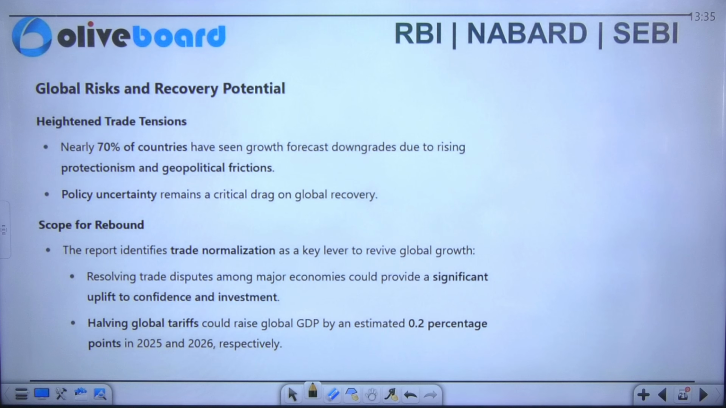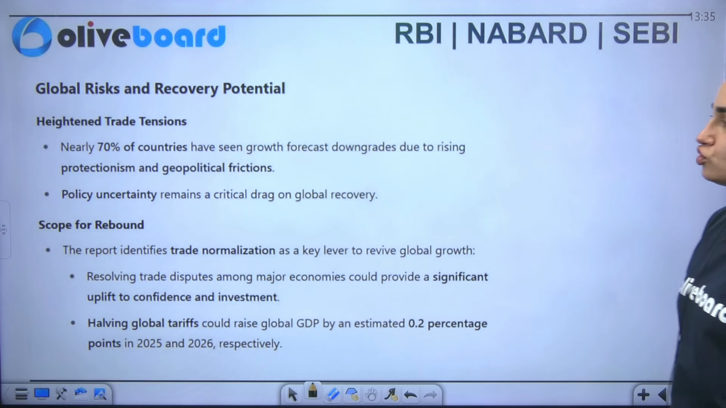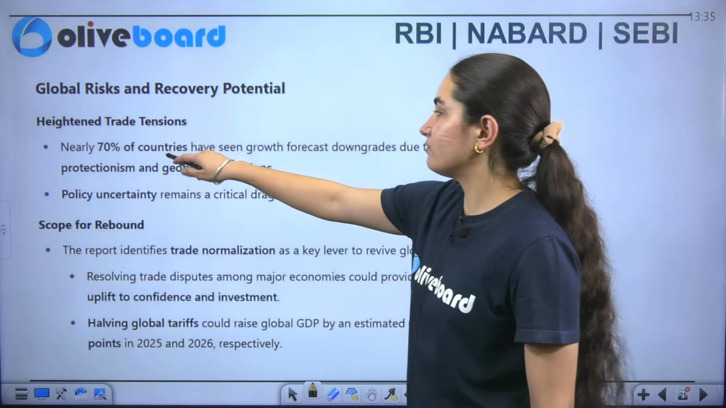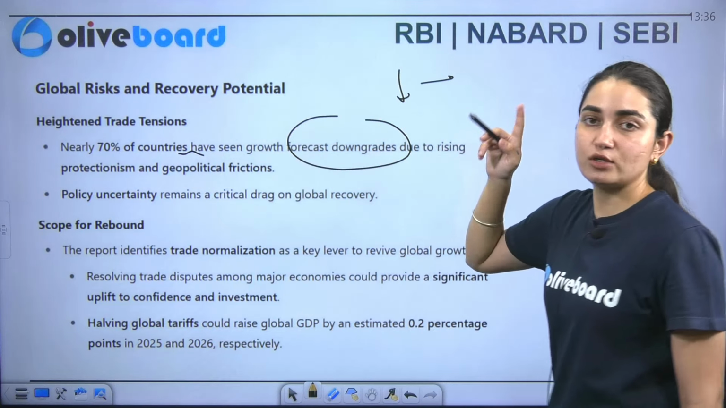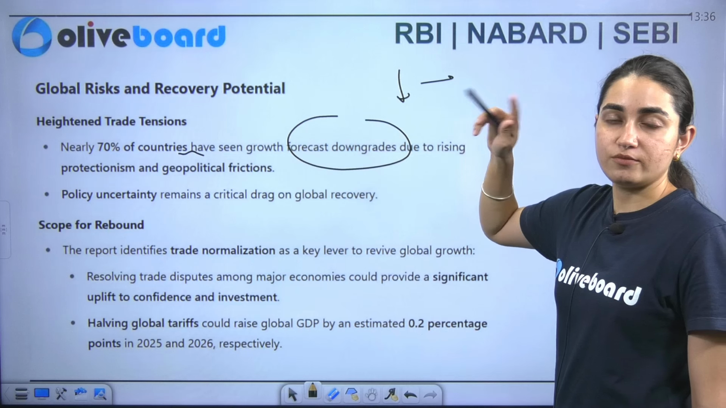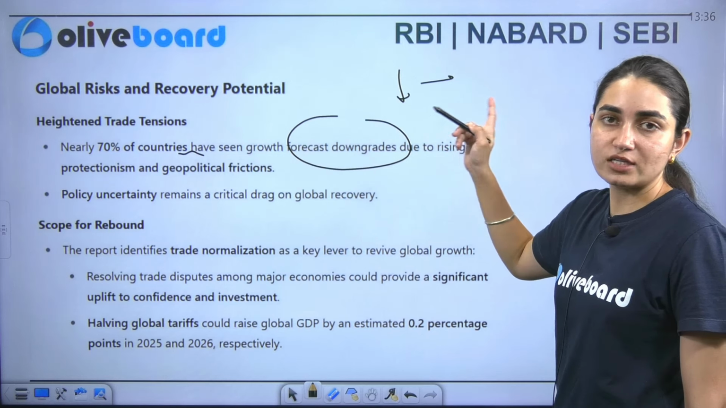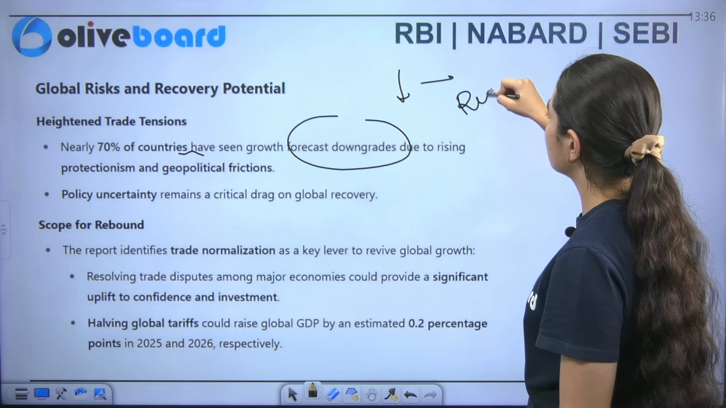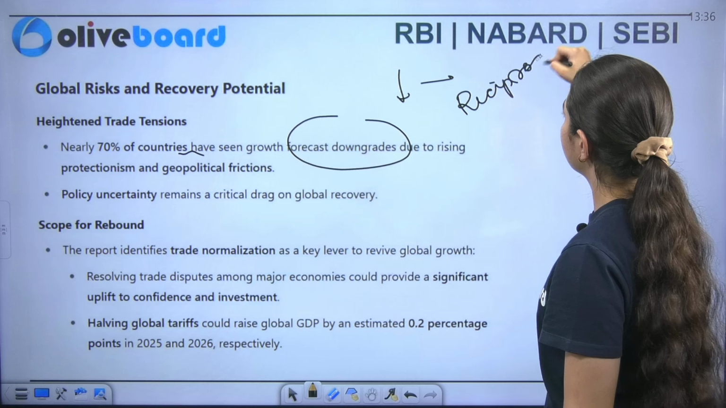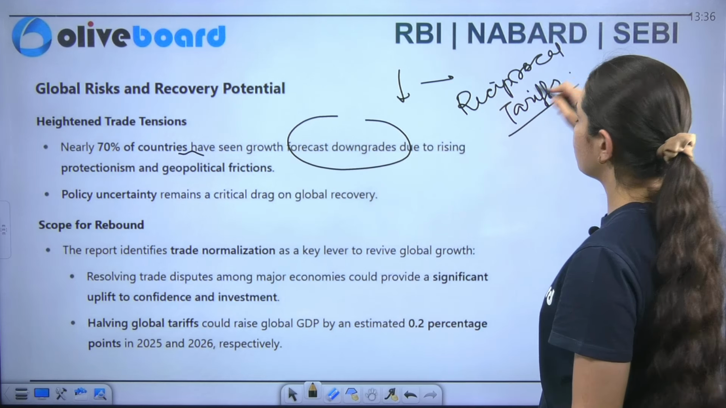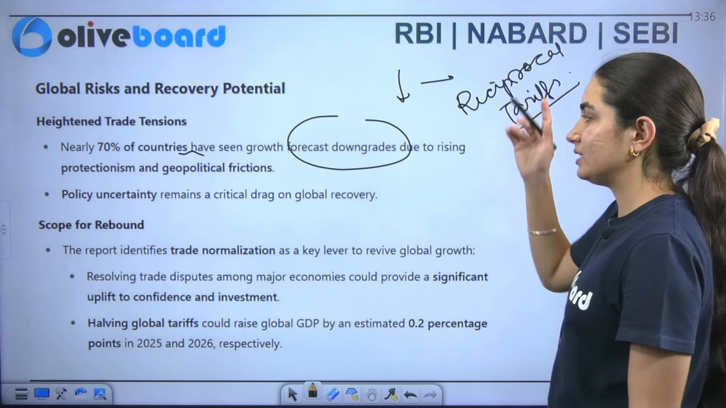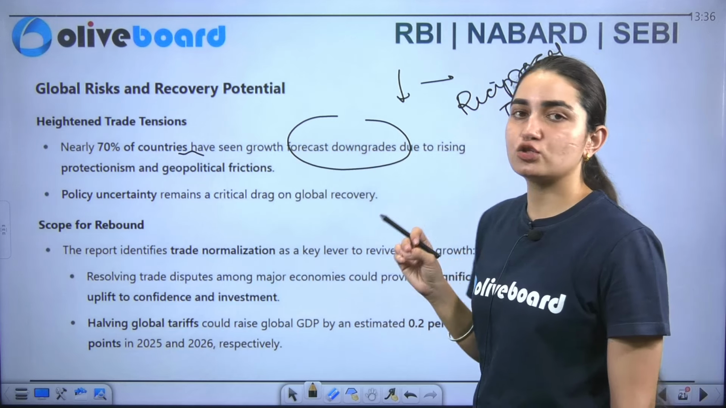Along with that, when it comes to global risk as well as recovery exponentials, we have trade tensions. Nearly 70% of the countries have seen their growth forecast decreased. What are the factors behind it? That is reciprocal tariffs. Just because of one country, we have seen a downgrade in the forecast of growth.